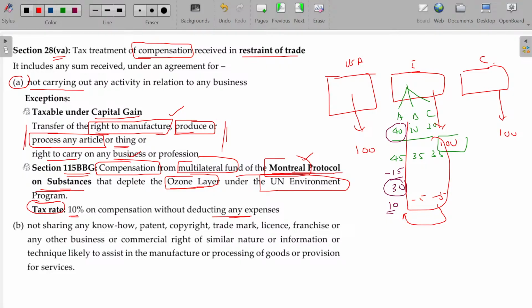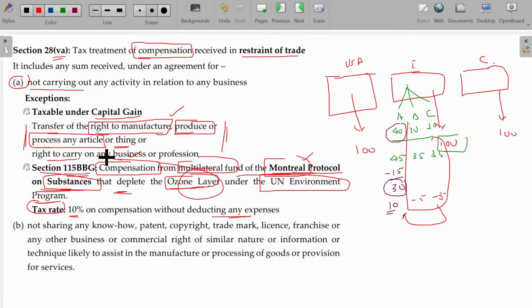Montreal Protocol, on what? Substances. What substances? Carbon emission, which depletes what? The ozone layer. Is that clear? So the Montreal Protocol on substances is a policy to be followed by every manufacturer and every country, so that the ozone layer may be protected, by installing lots of pollution control equipment.